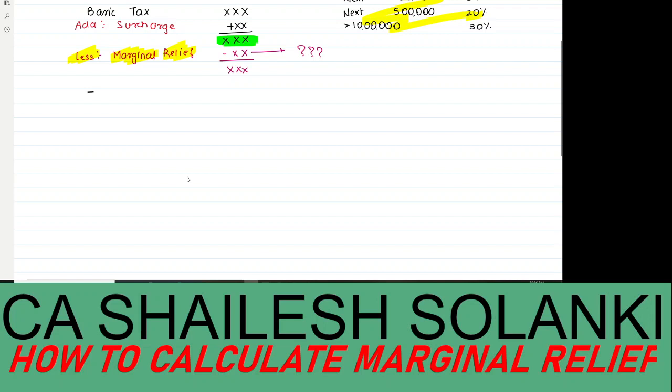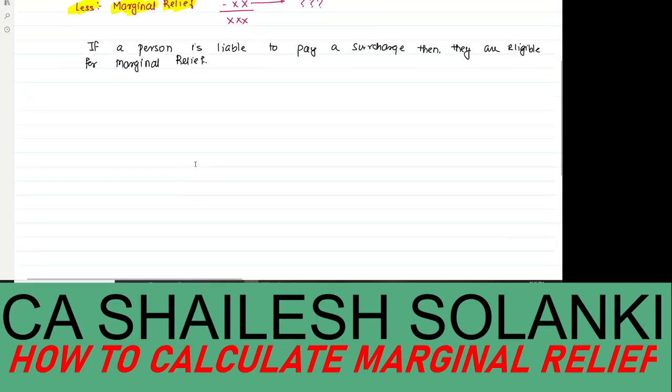See, if a person is liable to pay a surcharge, then they get marginal relief. They are eligible for marginal relief. Now, why like this? As we know, for a surcharge there are some limits. That means if your total income exceeds this amount, then only the surcharge will be applicable. Otherwise, surcharge will not be applicable.